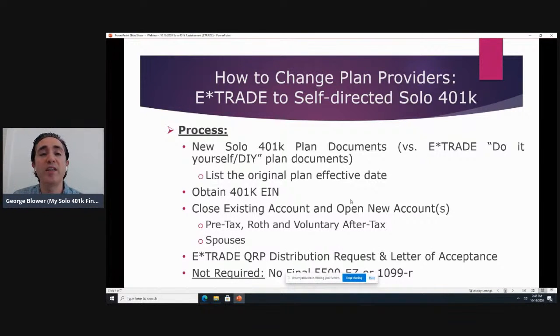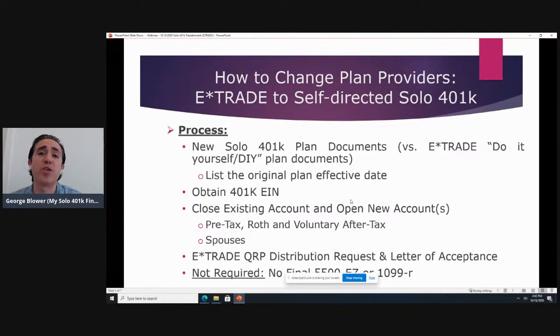So in that scenario, the person already has a solo 401k. So it's important to understand that their existing plan is not being terminated, it's being restated. The terminology is called a restatement. So essentially what's happening is their existing plan documents are being replaced with our plan documents.